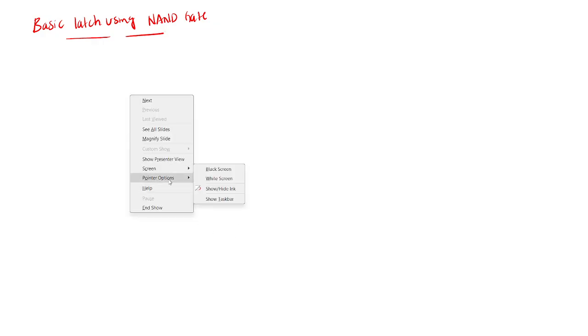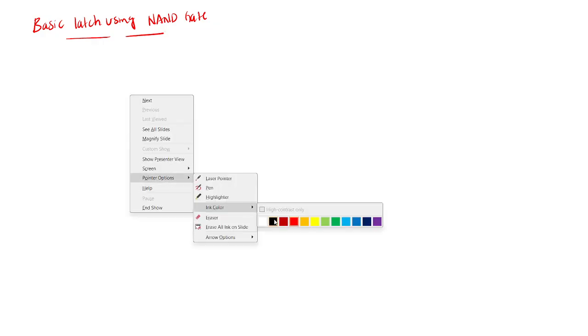So, SR latch by using NAND gate. We already see the basic latch using NAND gate. What is that basic latch? That means just a basic latch using NAND gate. We already discussed this NAND gate, no?